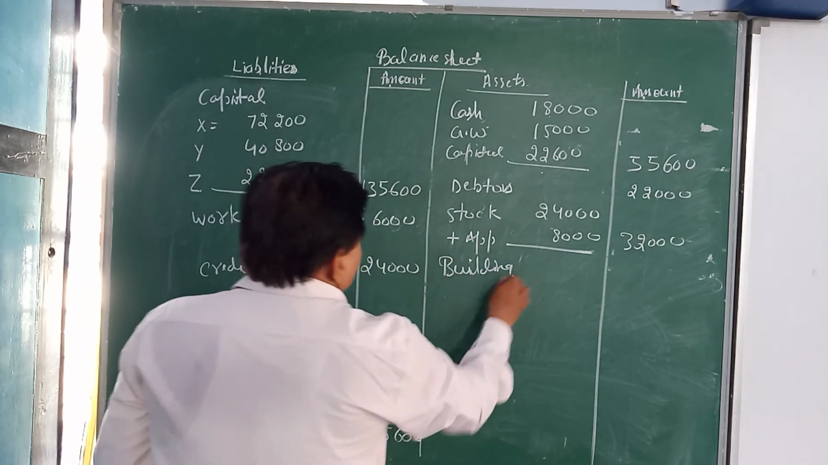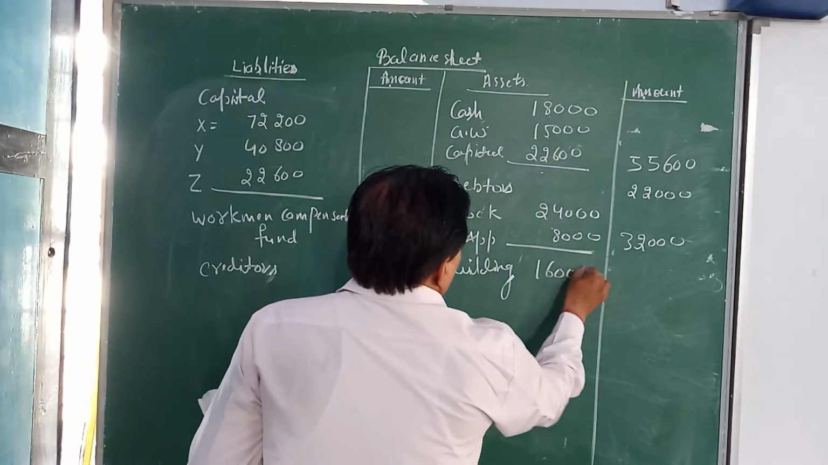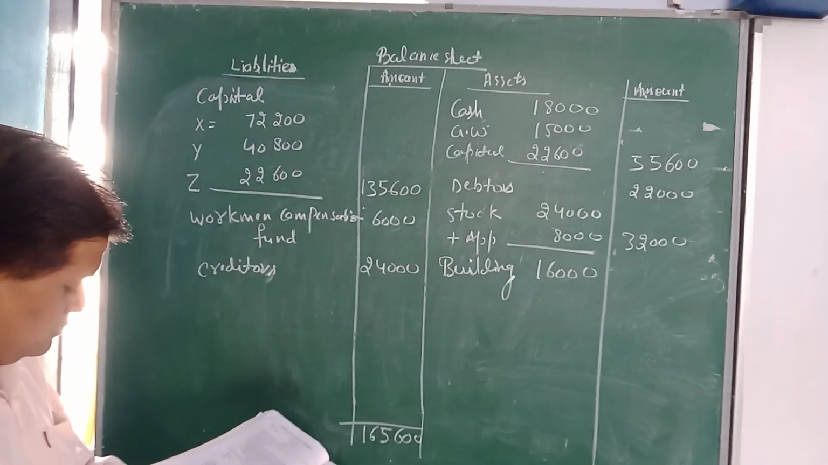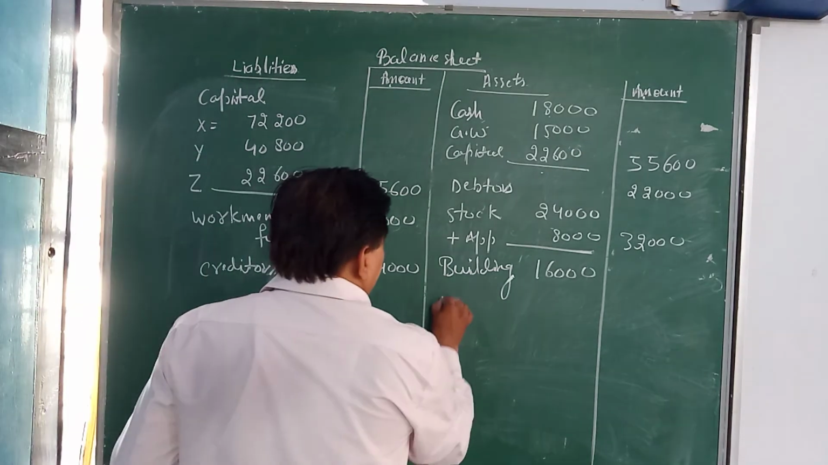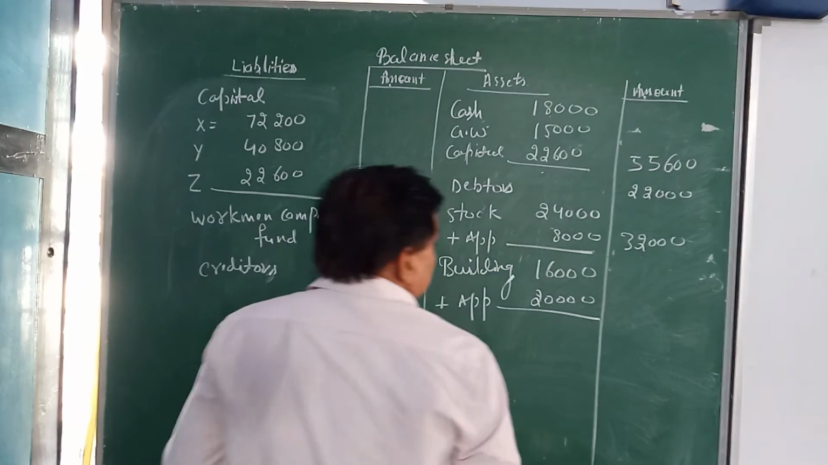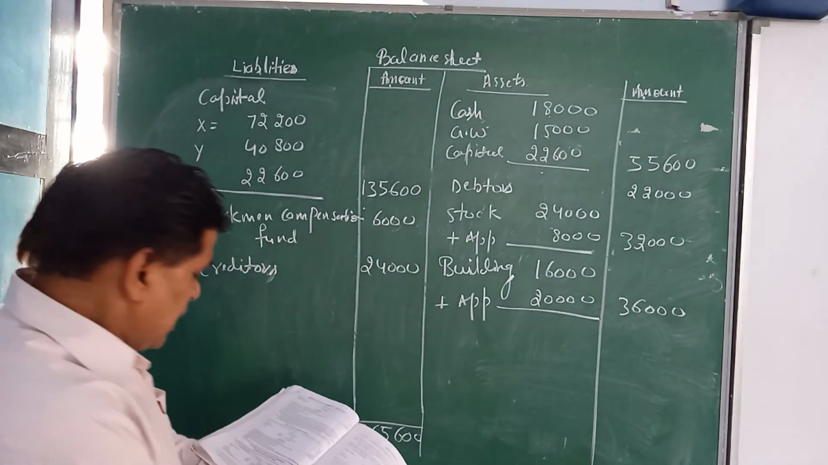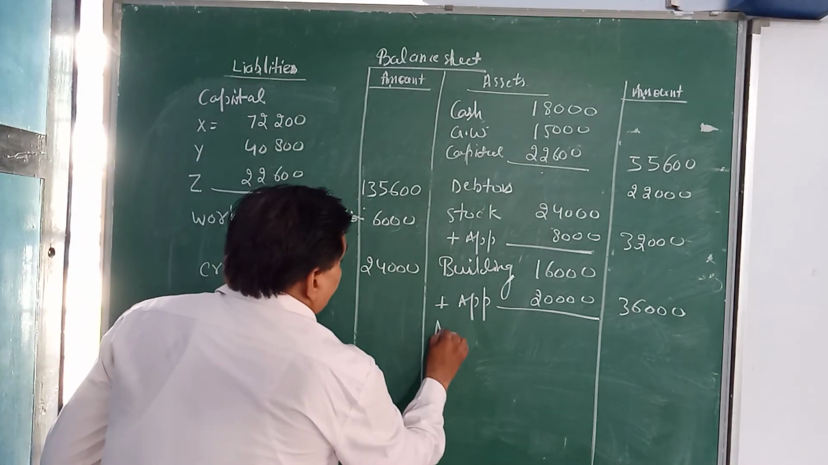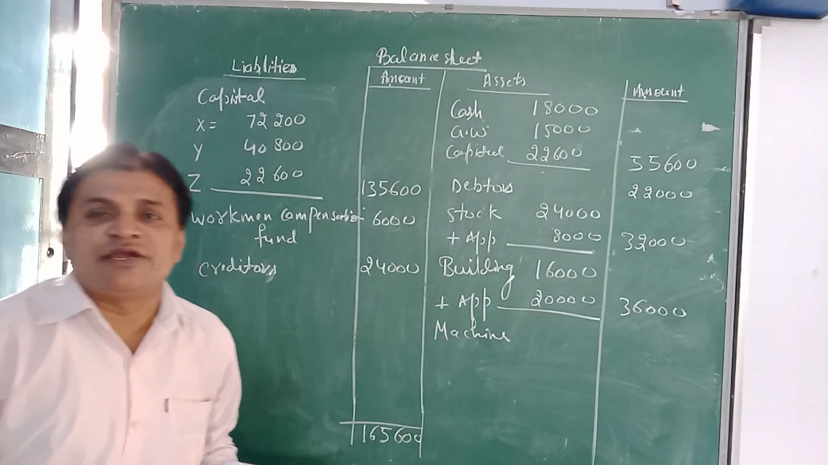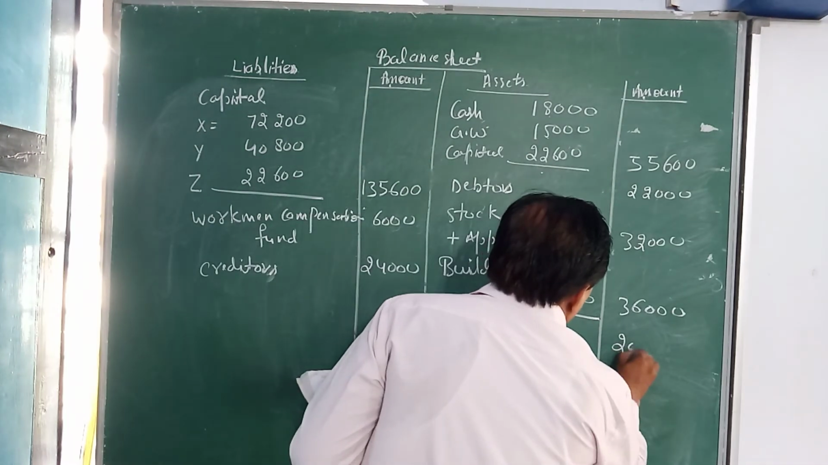Then building value, on the asset side building is given 16,000, and in the adjustment it is revalued at 36,000. So it appreciated by 20,000 and the total will be transferred to the outer side. After that, machinery will be transferred in the same manner, because there is no provision related to the machinery. Machinery will be 20,000.